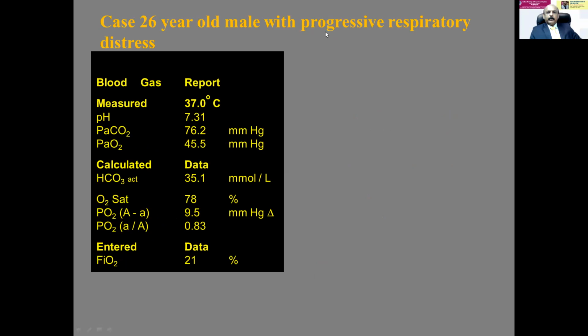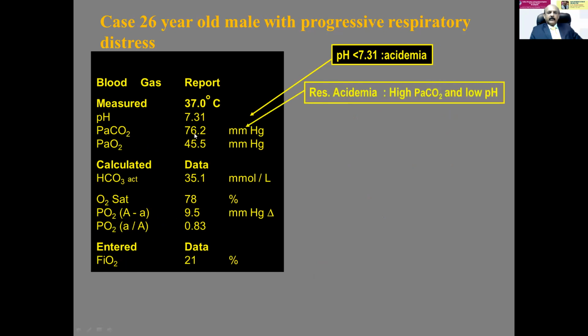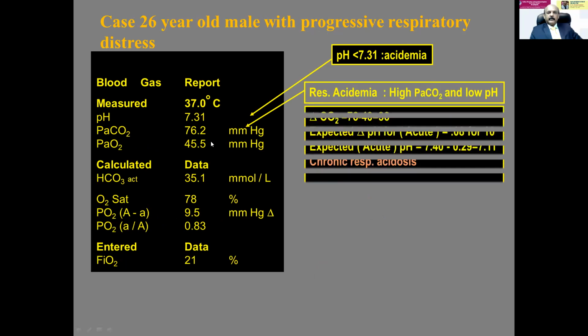Now, this is a progressive respiratory distress. That is the reason I am giving you the history. If it is a progressive respiratory distress, there is a chronic illness, so we have to note that. Here the pH is 7.31. pH 7.31 is acidemia. PaCO2 is 76.2. It is respiratory acidosis.